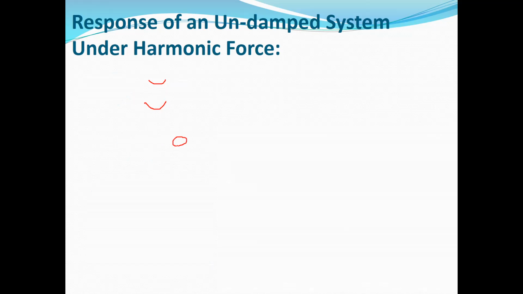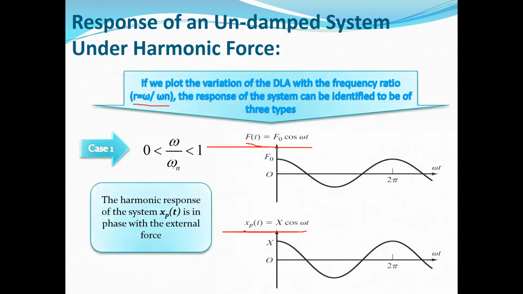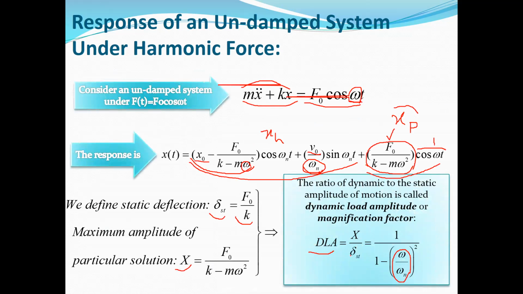Because if we go back to the previous slide, the first slide, this term DLA, or the magnification factor, is equal to 1 divided by 1 minus frequency ratio squared. When this frequency ratio is equal to 1, the denominator of this fraction is 0.